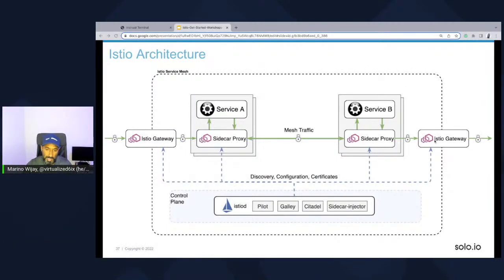This is a filtering mechanism. You can filter outbound traffic. Maybe you don't want certain objects to communicate outbound and you want to lock them to internal to the mesh itself.